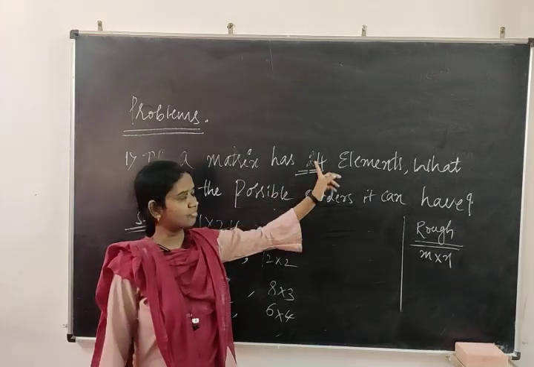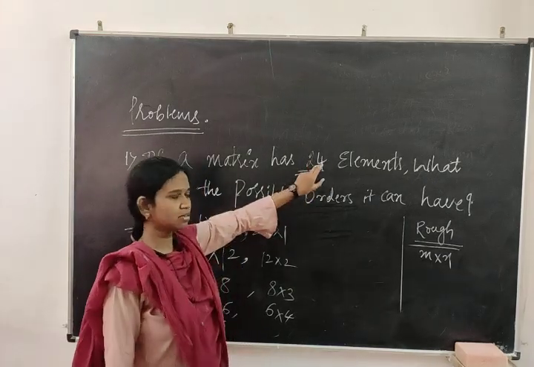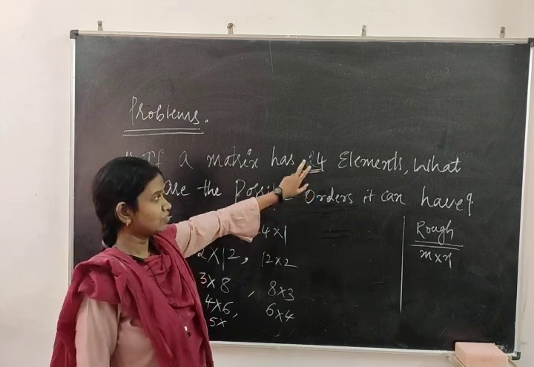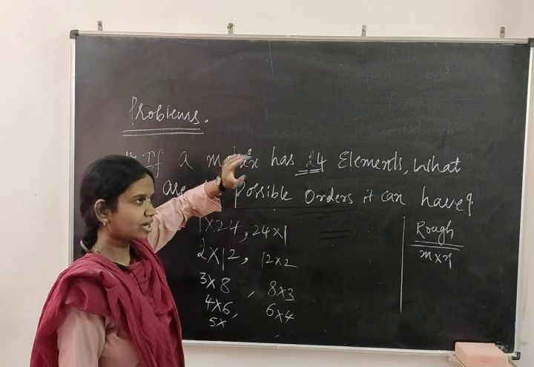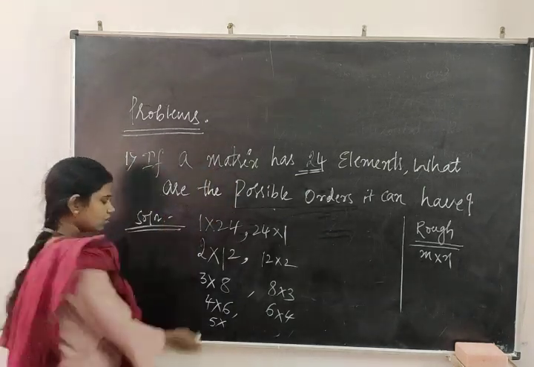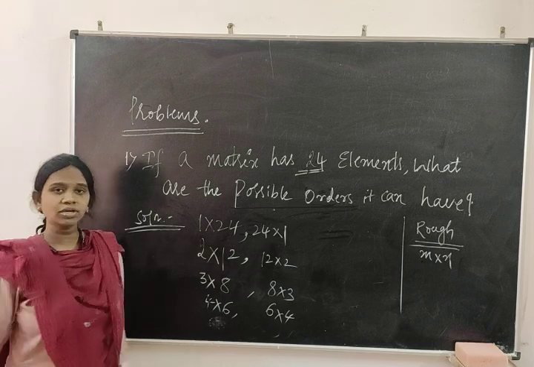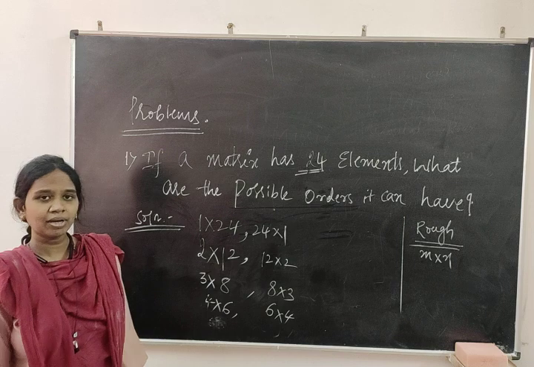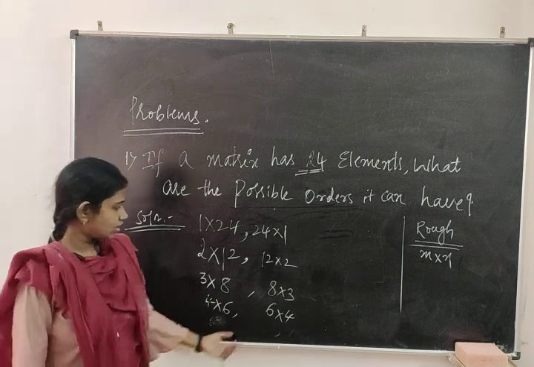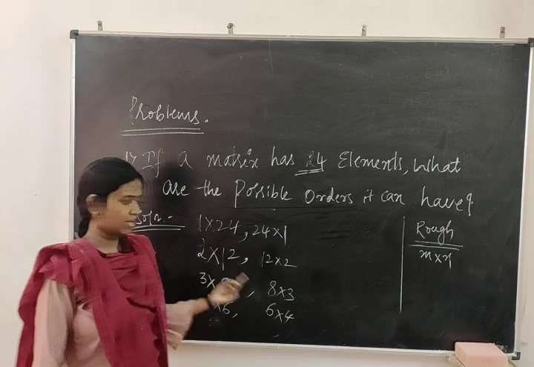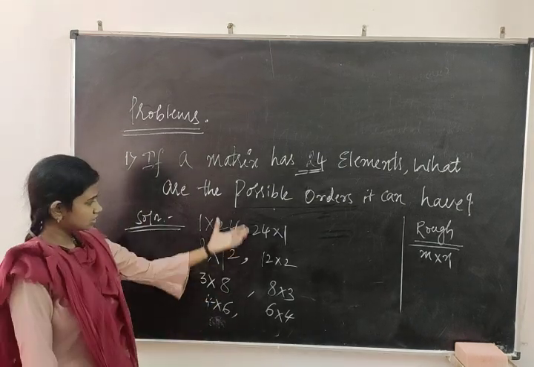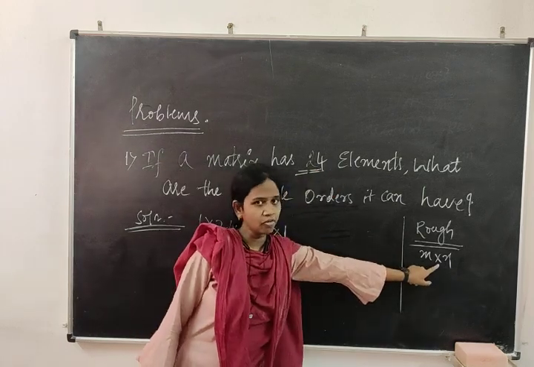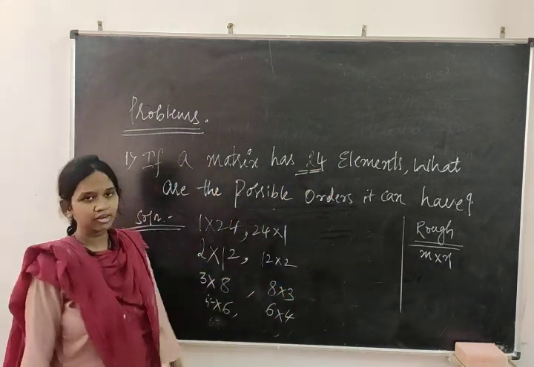Now if you take the 5 table, is it possible to get 24? Read it. 5 3s are 15, 5 4s are 20, 5 5s are 25. We need 24, but we have crossed 24; directly we are getting 25. So it's not possible with the 5 table. What about the 6 table? 6 4s we have already written. 7 table, read it, not possible. And in the 8 table, it is possible, we have written it here. So these are the possible orders to get 24 elements, and the order should be in multiplication form, as we have already written.